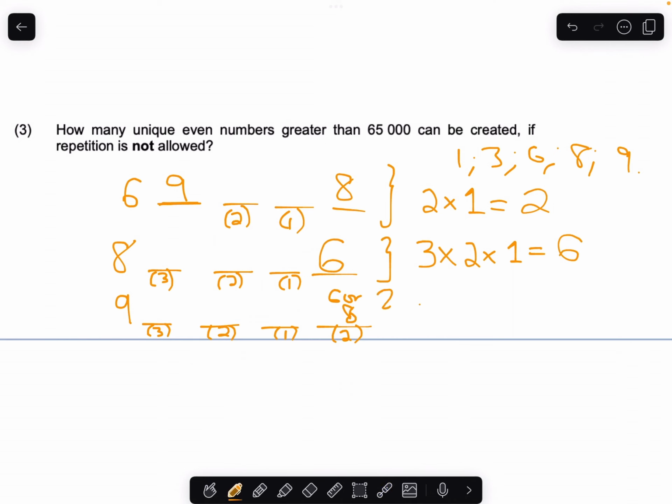So the number of unique numbers that I can get here is 3 times 2 times 2, which is 12. So all in all, the number of unique even numbers greater than 65,000 with no repetition allowed is going to be 2 plus 6 plus 12, which is 20.